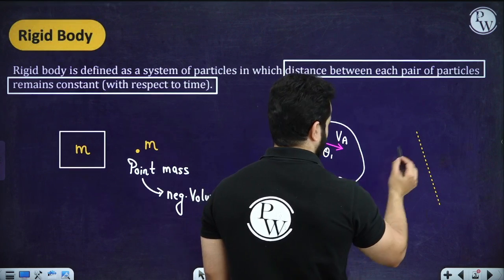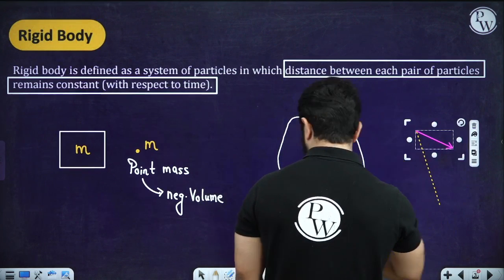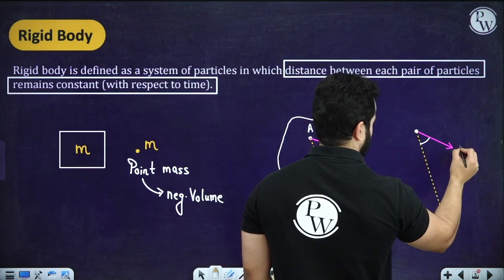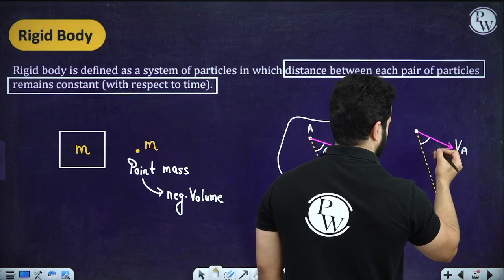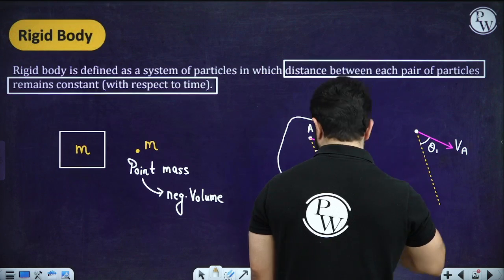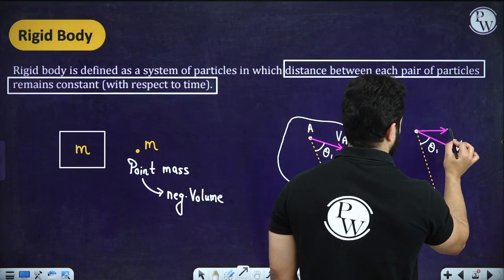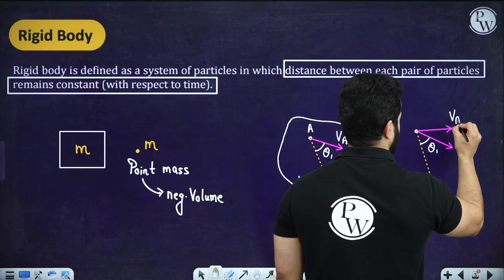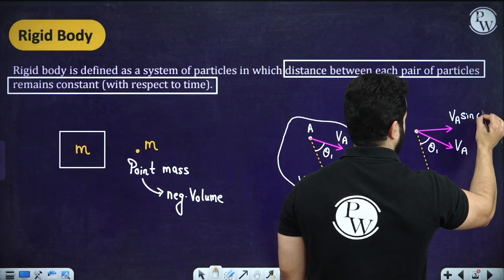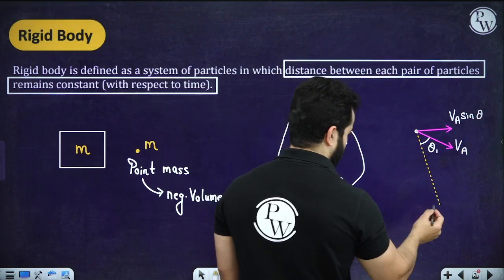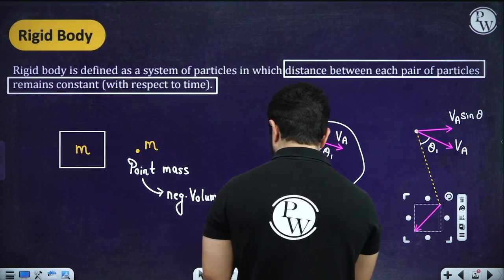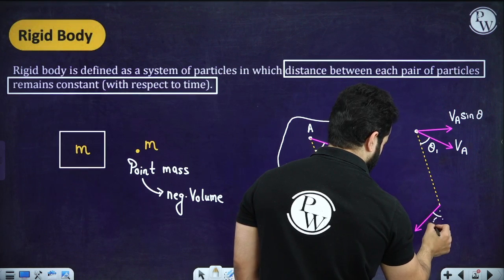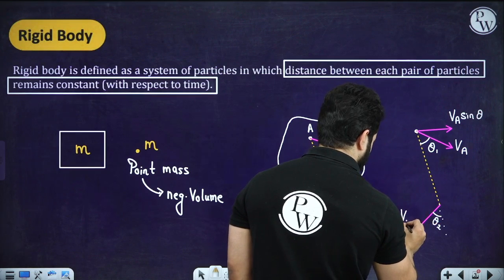So we have got VA over here. And let's say this is theta 1, I'm going to say that this component is going to be VA sine theta 1. And let's say if this is VB, this is theta 2, this is VB.